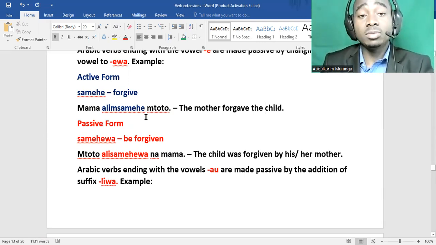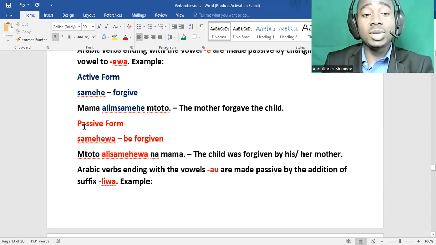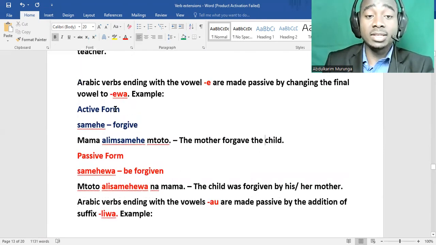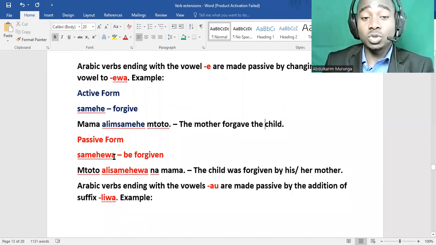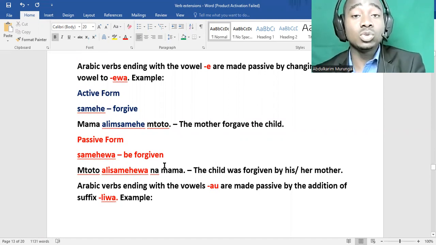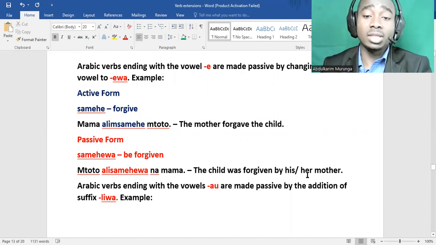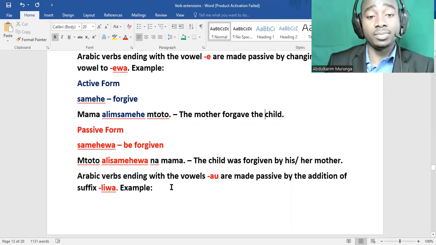Mama alimsamehe mtoto. When you want to make it passive, we'll say samehewa. We change this e to be ewa, samehewa. So mama alimsamehe mtoto will be mtoto alisamehewa na nani? Na mama. Mtoto alisamehewa na mama. The child was forgiven by his or her mother. Sawa.